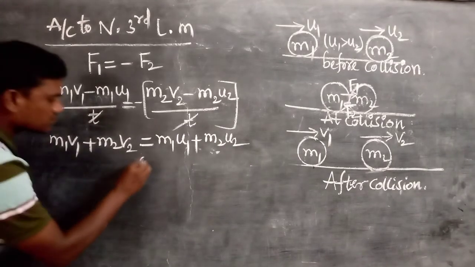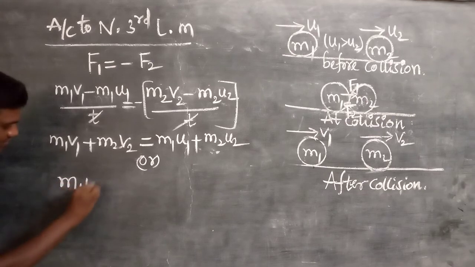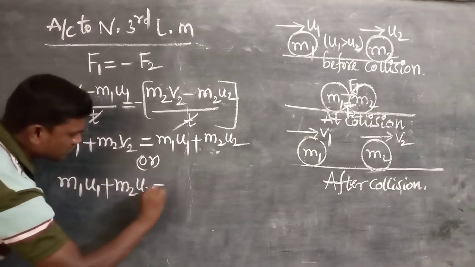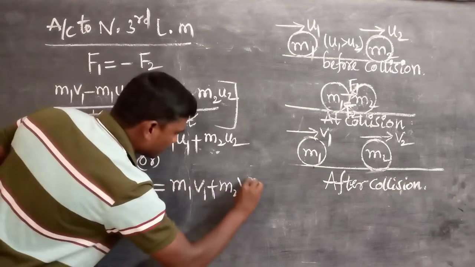That's why we can write m1 u1 plus m2 u2 is equal to m1 v1 plus m2 v2.